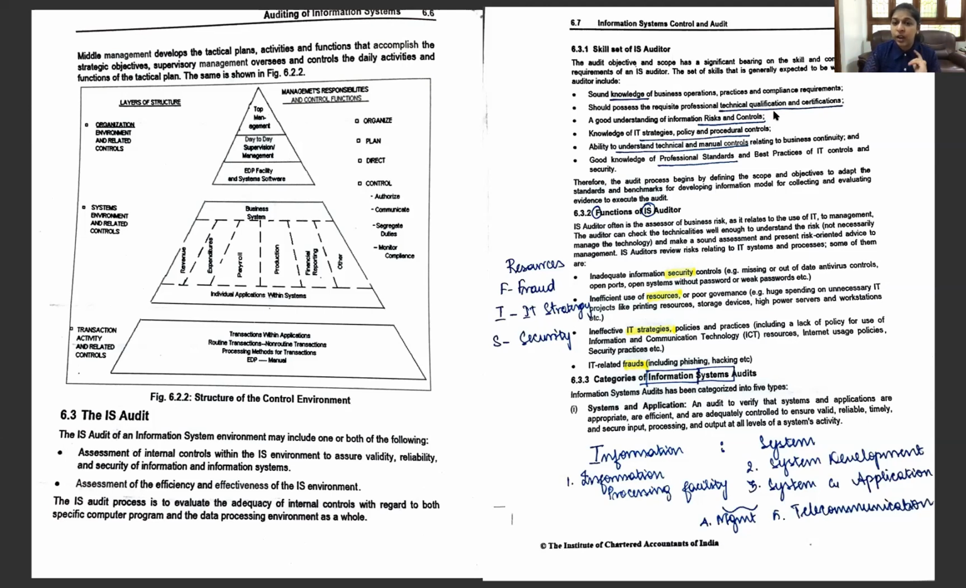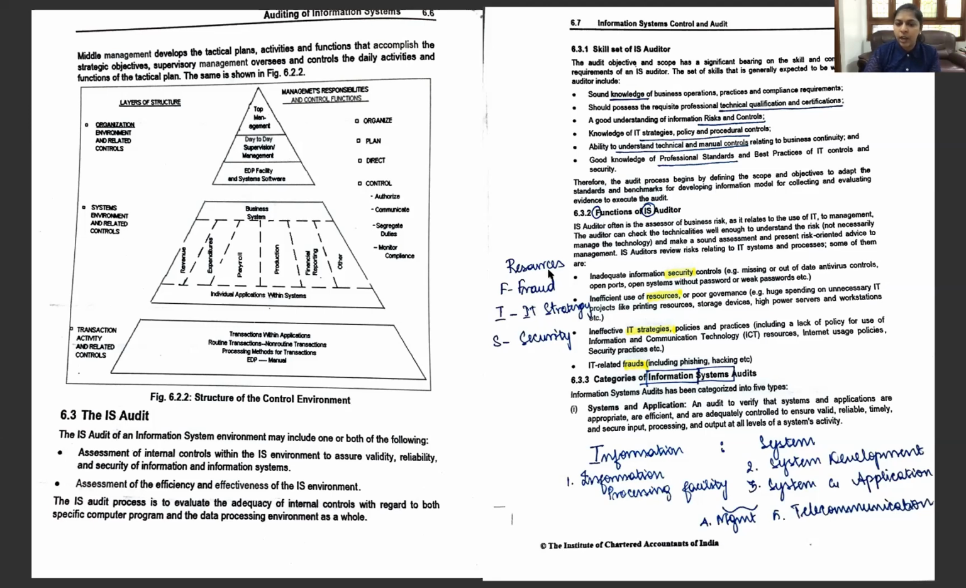So what comes next after the knowledge of the business is the risk and control related to the business, and then the IT strategies, plans, and procedures. Then technical and manual controls, and then the higher authority, which is the professional standards. These are the skill sets which are required by an information system auditor. Okay, he has got the required skill. And then what are the functions that are going to be performed by the information system auditor?